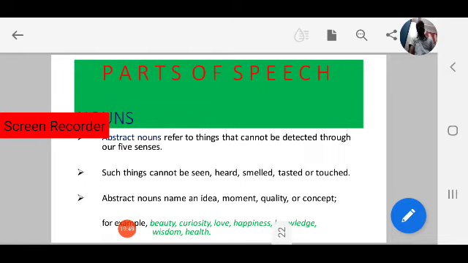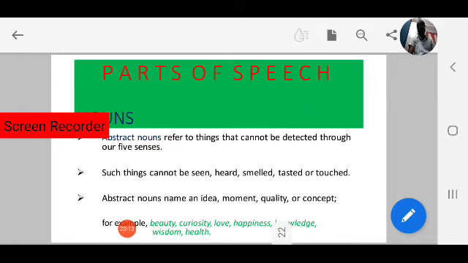So this category is based on meaning. These are all common nouns, but again, based on meaning, they can be divided into 4 categories. The first one is abstract noun. Abstract nouns refer to things that cannot be detected through our 5 senses.